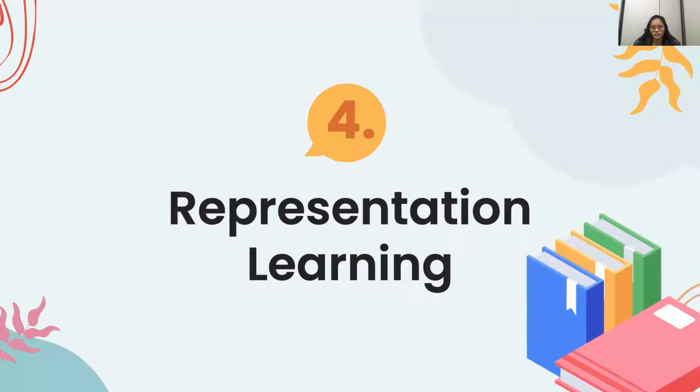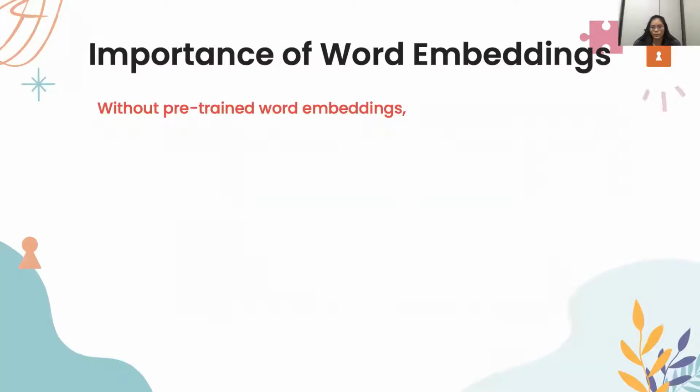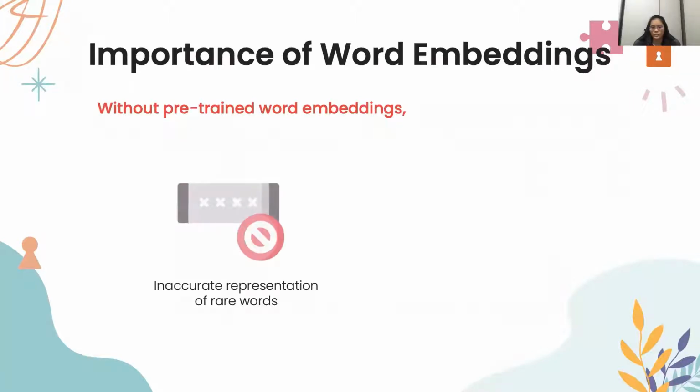In this section, we'll be discussing the word embeddings used. Without loading pre-trained word embeddings into the embedding layer, our model will have to learn the word embeddings from scratch during training. The challenge comes in 2 forms. 1. Our training data could be sparse with a significant number of rare words, and embeddings learned might not accurately represent these words. 2. Our training process will be significantly longer due to the larger number of trainable parameters.